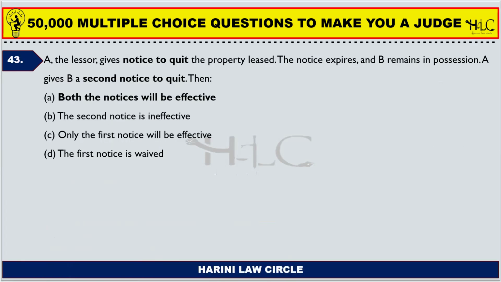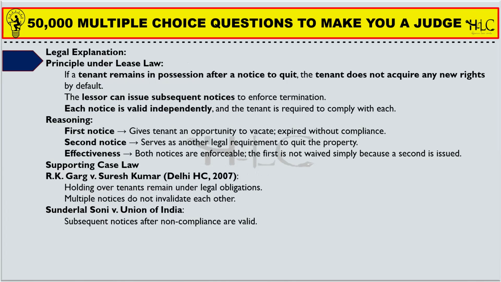Next one. A lessor gives notice to quit the property leased. The notice expires and B remains in possession. A gives B a second notice to quit. Then what happens to the first notice? What happens to the second notice? Or are both the notices effective, or only the second notice is effective, is the question. Now both the notices will be effective. So the first notice is also effective and the second notice is also effective. Once the second notice is given, we cannot take a stand that the first notice does not operate. Next one.